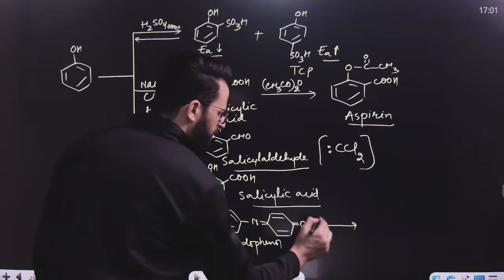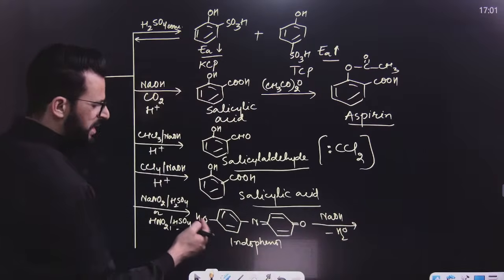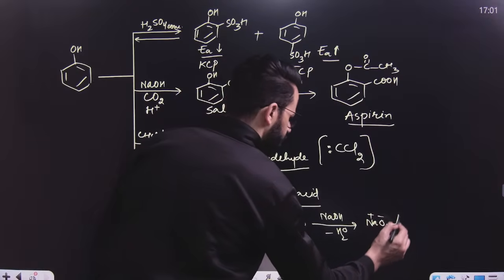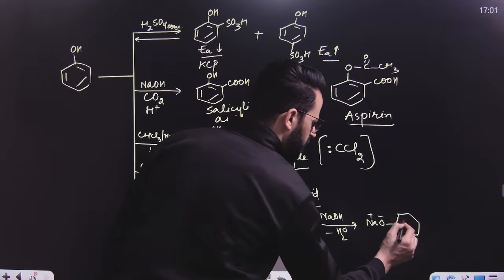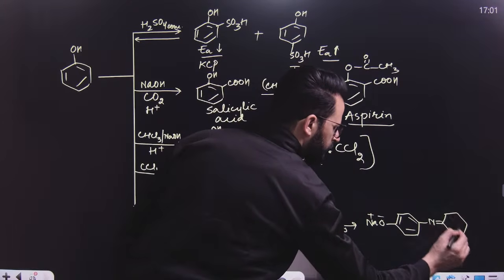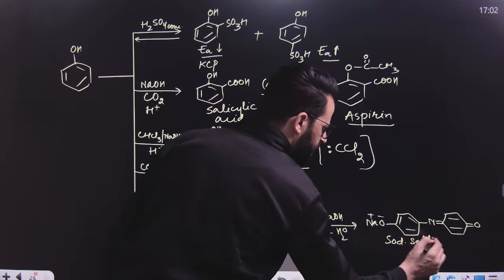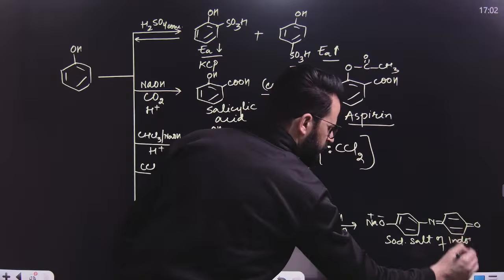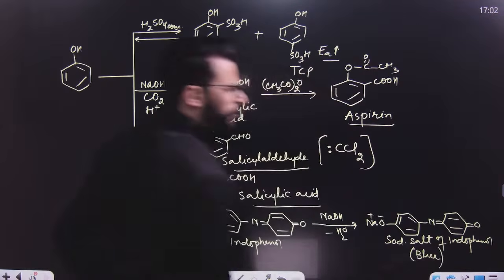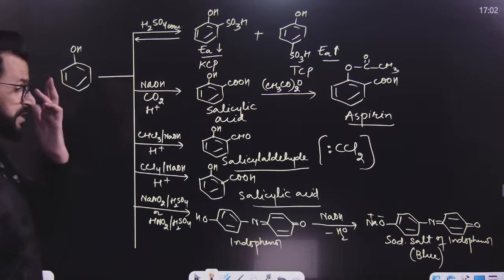Upon treatment with NaOH, it loses a water molecule because OH minus will abstract this H, and it will result in the formation of the sodium salt of indophenol. The sodium salt of indophenol is blue in color. So with the help of this, we can distinguish phenol and alcohol, because phenol shows this reaction, alcohol does not show this reaction. I hope this is clear till now.